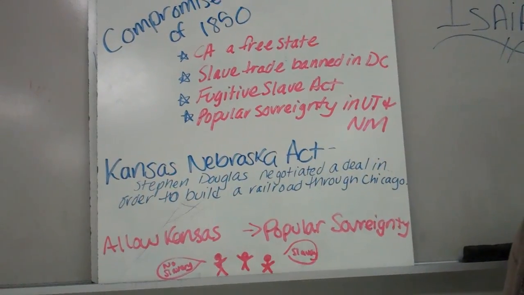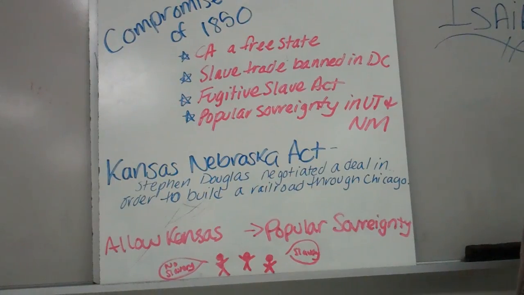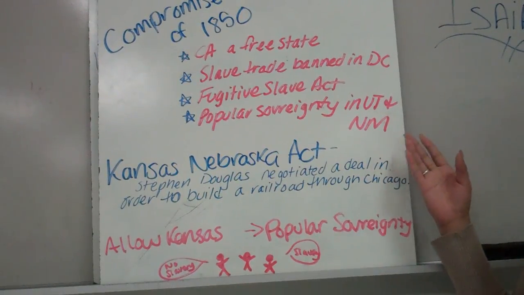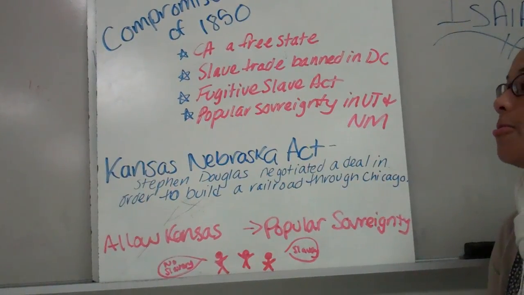Popular sovereignty, which again means that the people choose or the people decide, is allowed to occur in Utah and New Mexico. So the people in those territories can decide whether or not they have slavery.